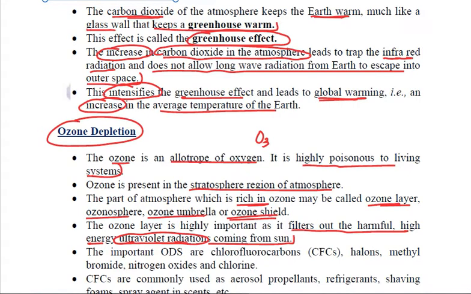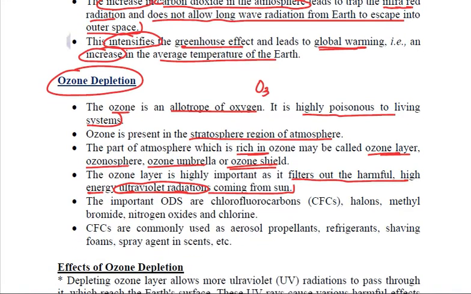Now, there are many reasons why this ozone is getting depleted. The ozone depletion sources include chlorofluorocarbons, CFCs, halogens, methyl bromide, nitrogen oxides, and chlorine. They are all responsible for ozone depletion.